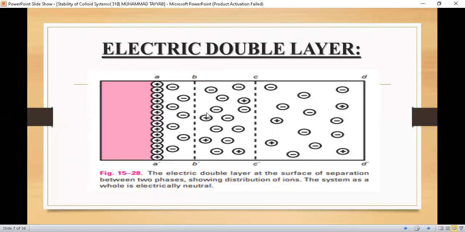Let's proceed further. And this is the area of electric neutrality from C dash to D dash. This is the area of the solution where positive and negative ions are in equilibrium, and we can say that this area of the solution is electrically neutral as we move away from the surface of the particle in a dispersion solution.